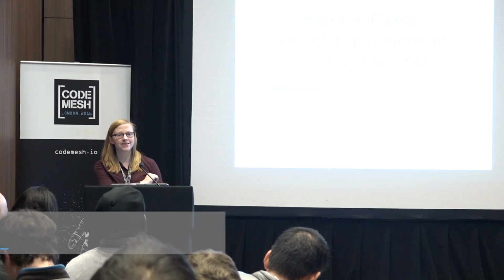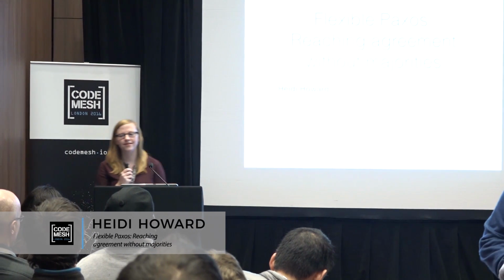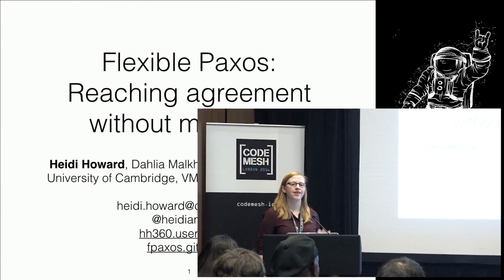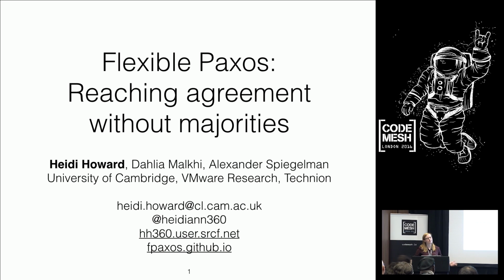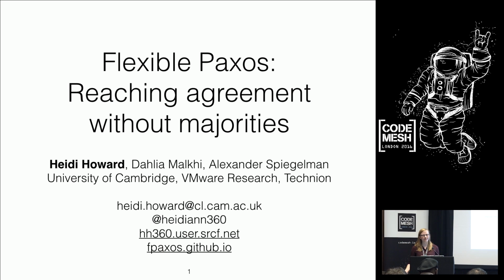Looking for distributed consensus, making the impossible possible, you are not in the wrong room. I changed the title of the talk, but the theme of the talk is very much still how do we achieve consensus, something which, in theory, we can show under certain conditions is impossible, but in practice we do manage to achieve it, even if we don't manage to do it in a very performant way.